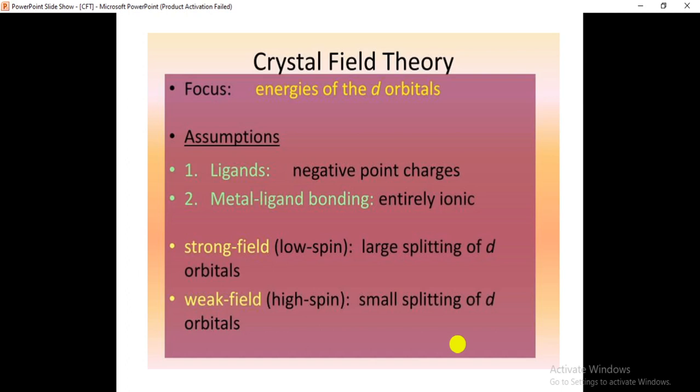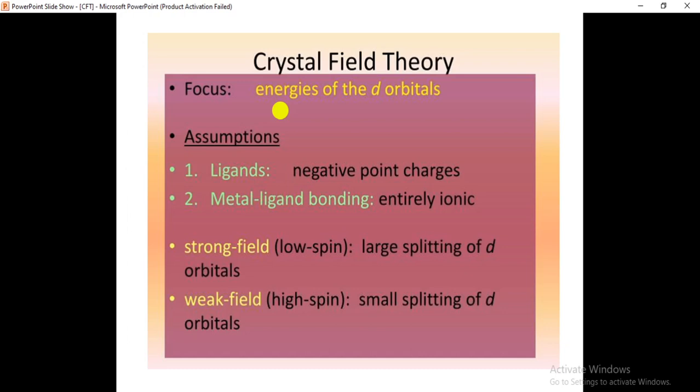The crystal field theory mainly focuses on the energies of the d orbitals. The CFT mainly focuses on the energies of the d orbitals, how the degeneracy of the d orbitals can split. These things can be explained by the crystal field theory.